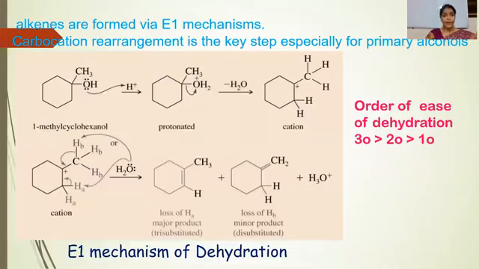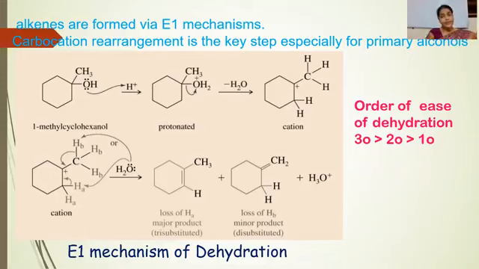Alkenes are formed via the E1 mechanism, that means elimination unimolecular. In this, carbocation rearrangement is the key step, especially for primary alcohols. Rearrangement of carbocation means that carbocation is generated at the primary carbon or secondary carbon.